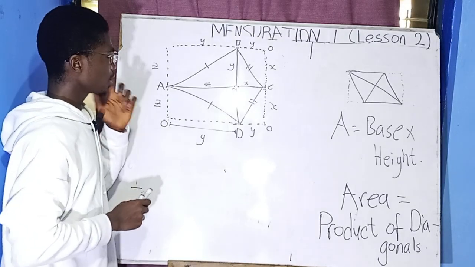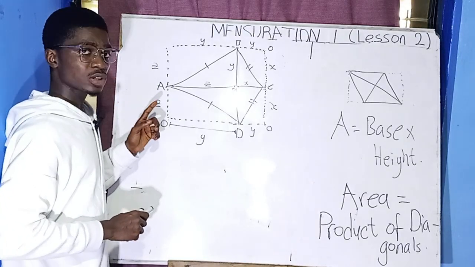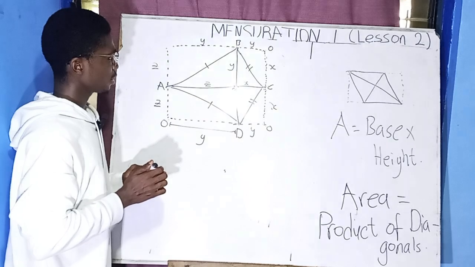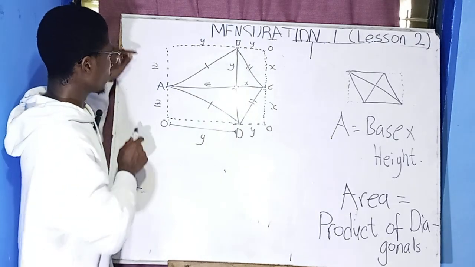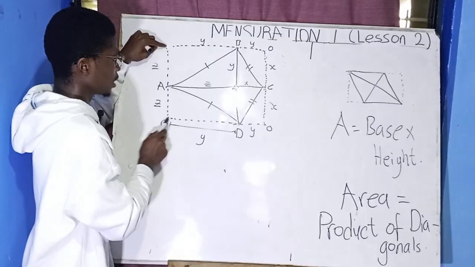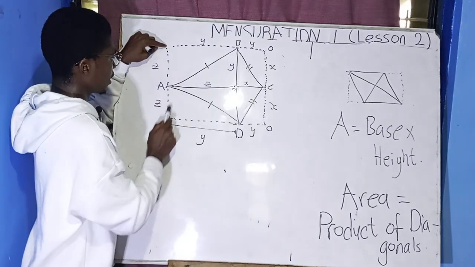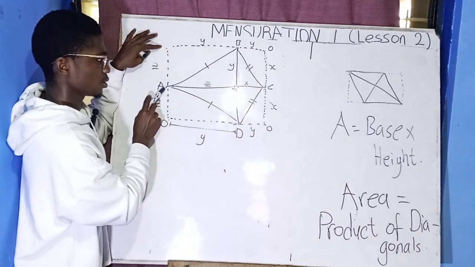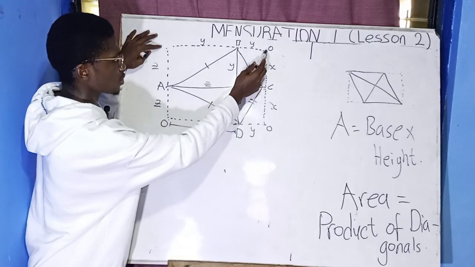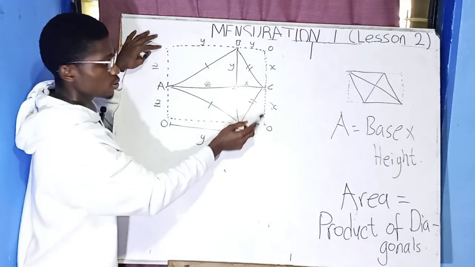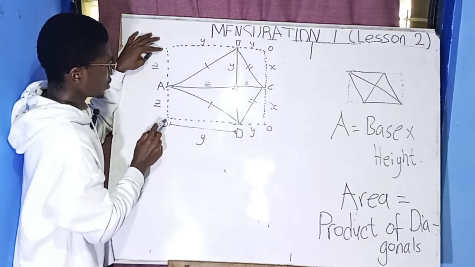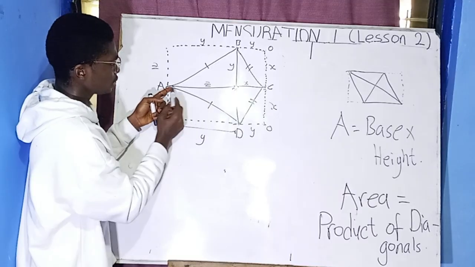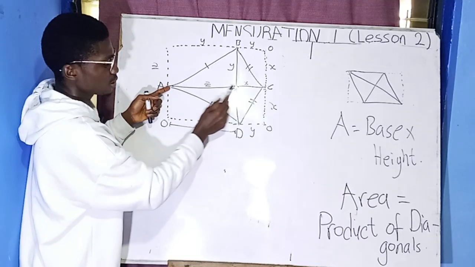So based on this, we know that if you are to calculate the area of a rectangle, it's length times breadth. So which is this side times this side. And this side is made up of Z, Z, and we have here too as X. So since we know that is this side, you can look at it. This is Z, and this is also Z. Here is Z, and this is also Z.